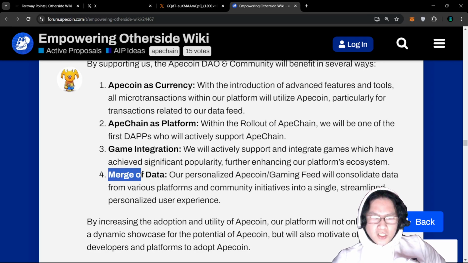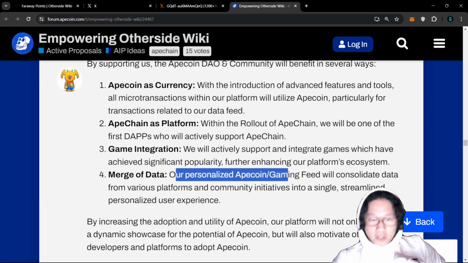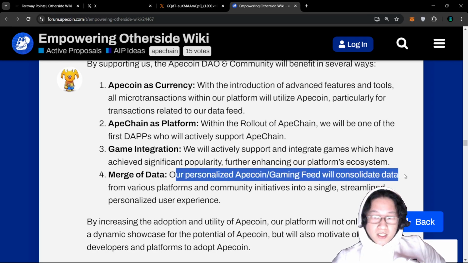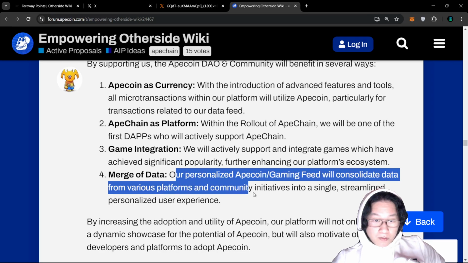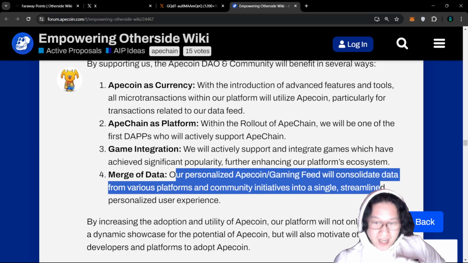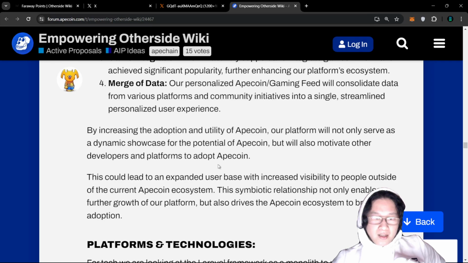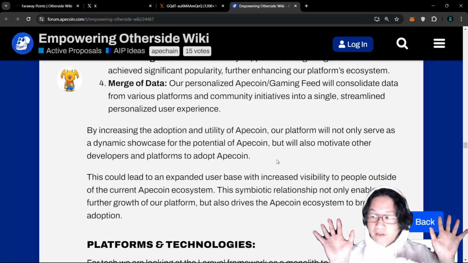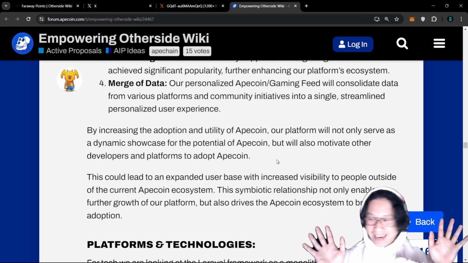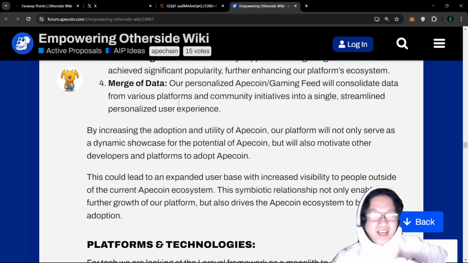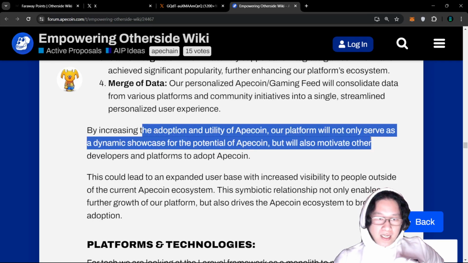So additionally, there's merging of data. So again, this is the personalized Apecoin and gaming feed, which will consolidate data from various platforms and basically combine it into one readable, streamlined, personalized user experience. So it just kind of goes to show that you need a place to keep an eye on everything, because all the data is scattered everywhere. Like, for me, it's really hard to track everything, and I do my best to aggregate as much stuff as possible. But honestly, the Otherside-Wiki would be a really nice first step for a lot of people, to showcase